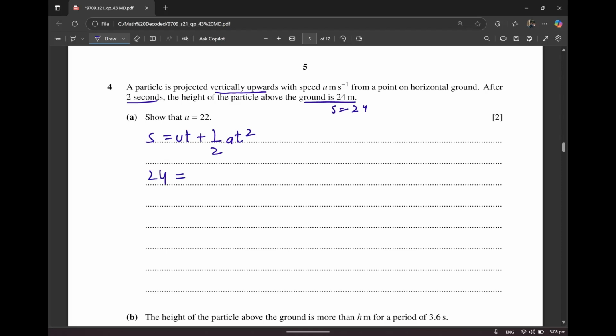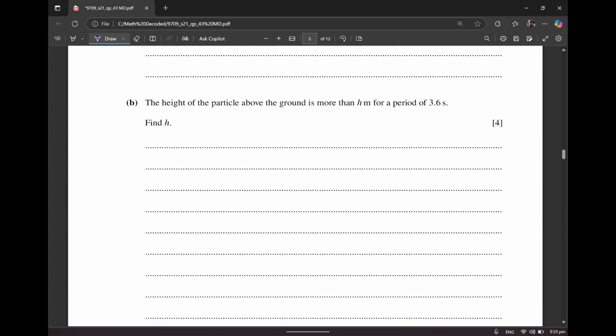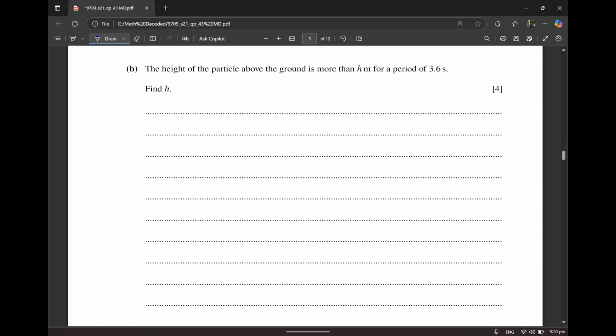and u is something you have to find out. Time is 2, so 2u plus half a is minus 10 and t is 2 squared, so that is 4. That's basically going to become, if I simplify that, minus 20, and that's leaving me with 44 is equal to 2u. u is going to become 22. Okay. Moving on, it says the height of the particle above the ground is more than h meters for a